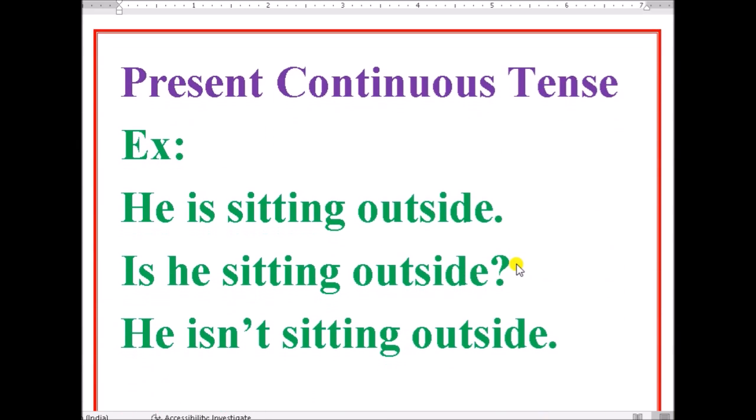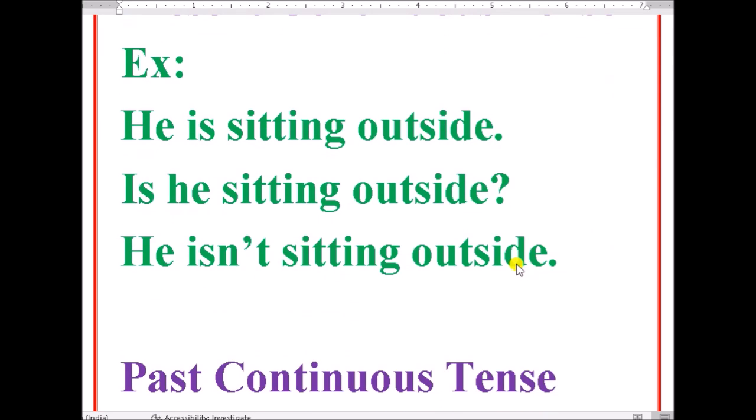Present continuous tense. We already discussed that an action going on at the moment or the current time is called present continuous tense. You see the example. He is sitting outside. Is he sitting outside? He is not sitting outside. So these are three examples for present continuous tense. He is sitting: sit plus ing, sitting, verb plus ing.